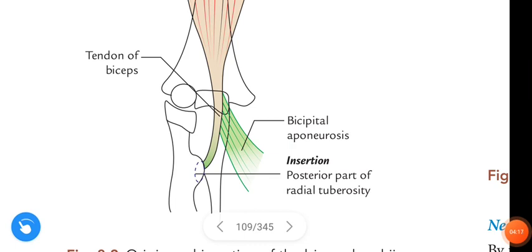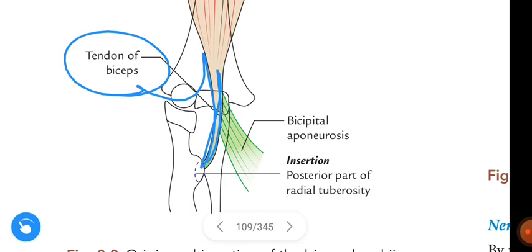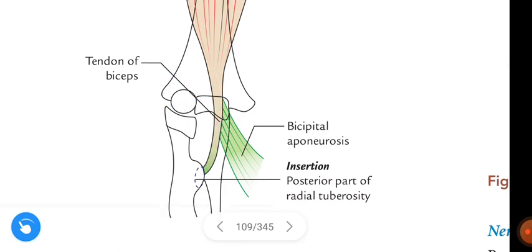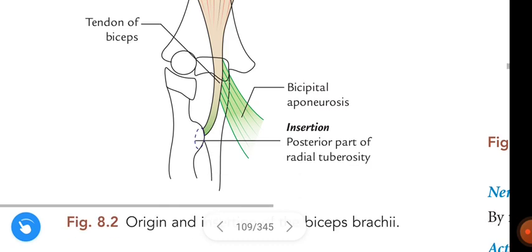See here, this is the tendon of biceps brachii and the insertion of the tendon is the posterior part of the radial tuberosity. This is the radial tuberosity. Clear guys? The insertion of the tendon of biceps brachii is the posterior aspect of the radial tuberosity of the radius.